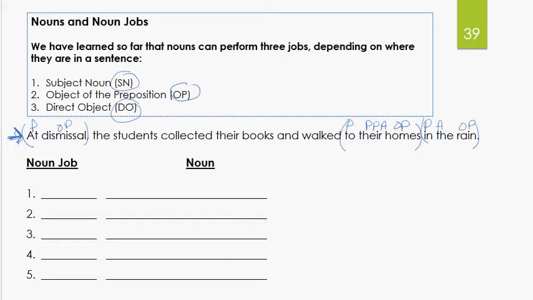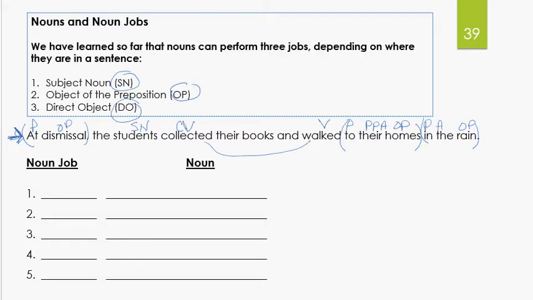Do we see any more? No. All right. The sentence that's left is the students collected their books and walked. Who collected their books and walked? Students. Subject noun. What is being said about students? They collected their books and they did something else. They walked. You know that when you have 2 verbs, they're compounds.